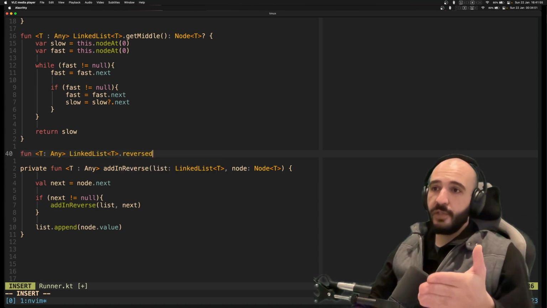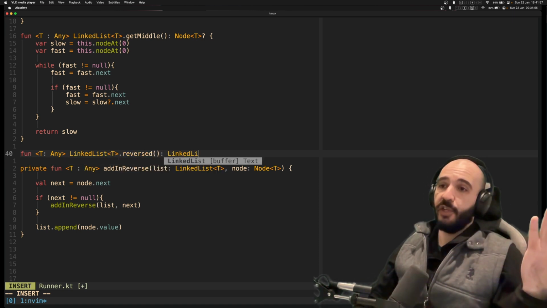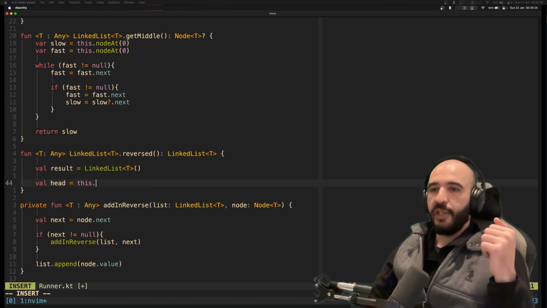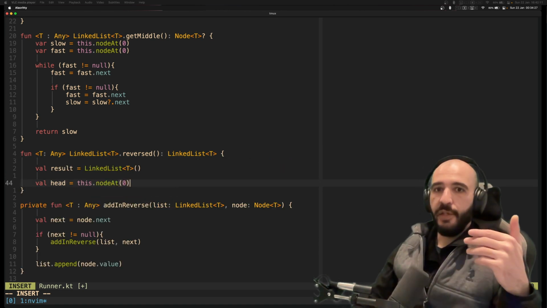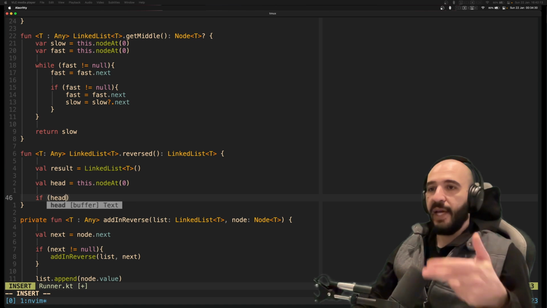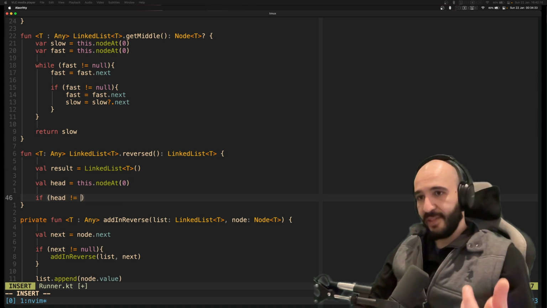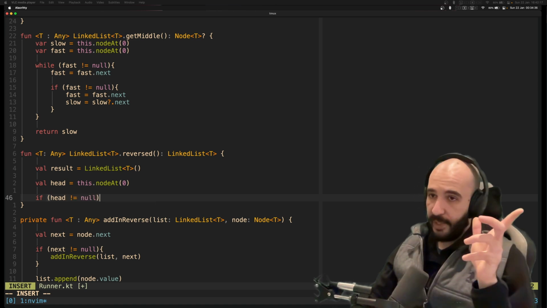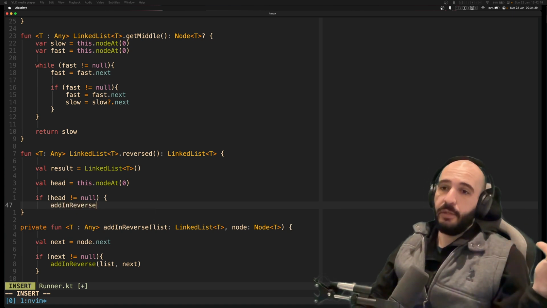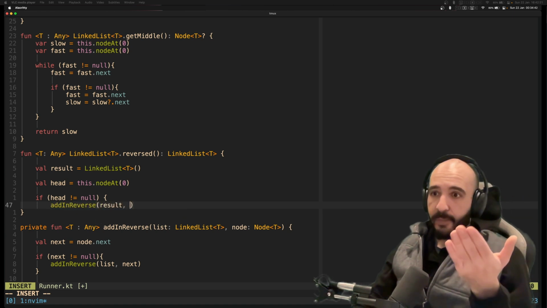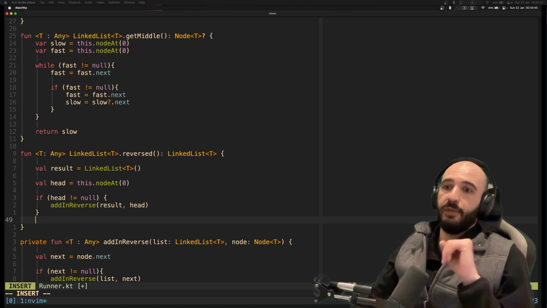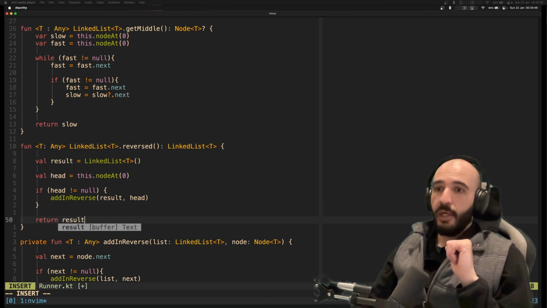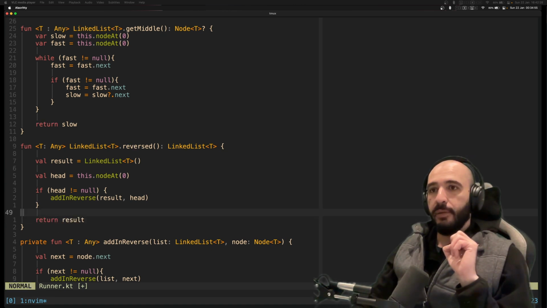And how do you use this? Well, you can have another extension function called reverse. So what it does is create a new list and then fills it with nodes by calling addInReverse. And of course, it passes the starting node, the head, so that it knows where to start. And in the end, you will get back a list that is reversed. Return a result. All right.